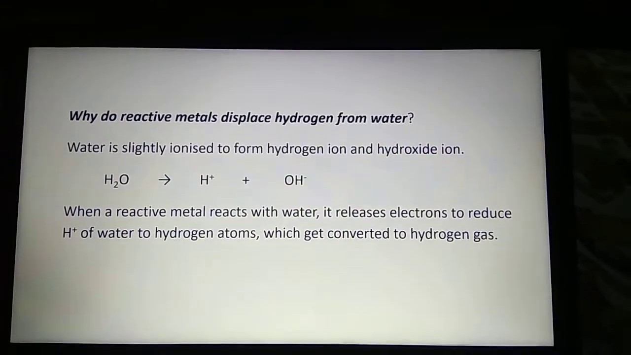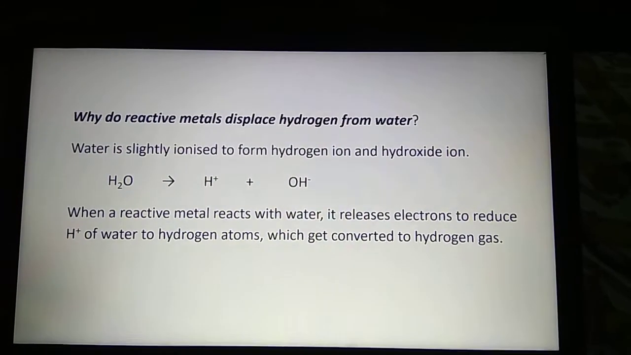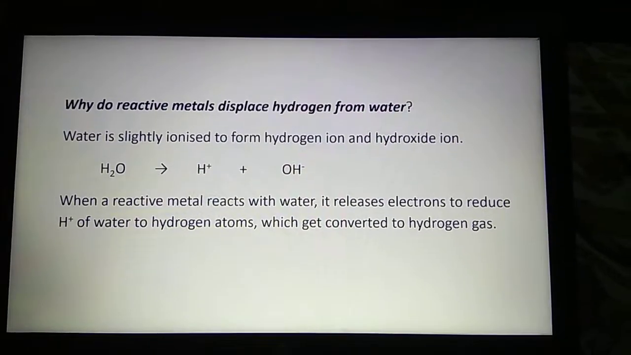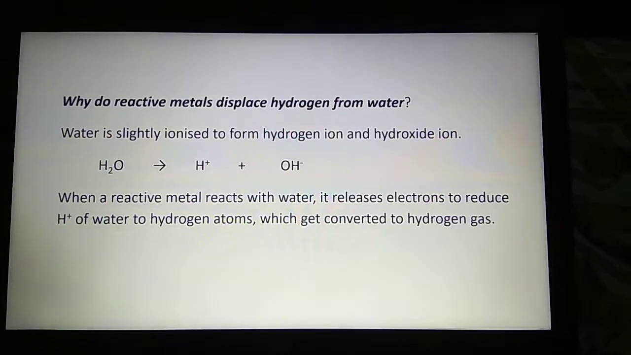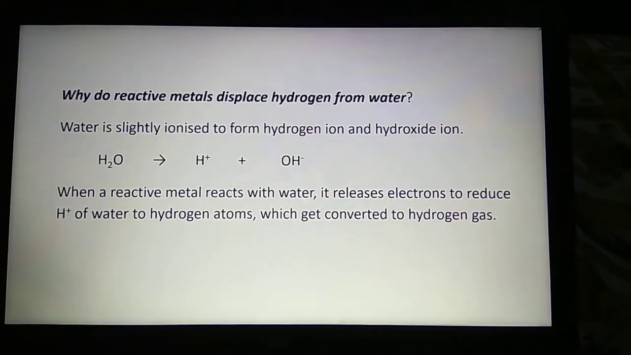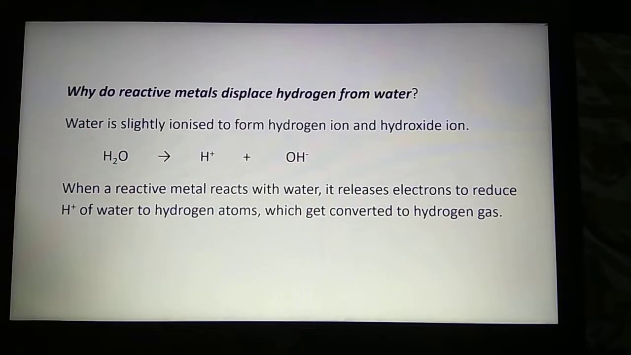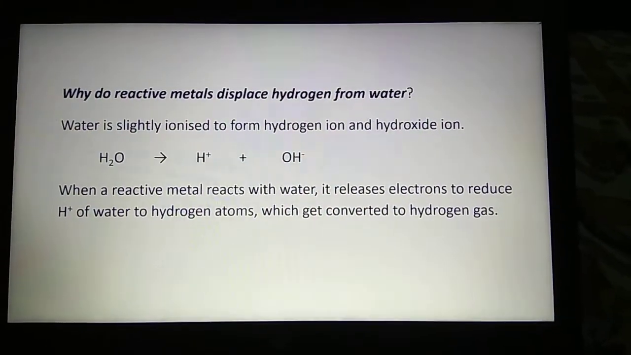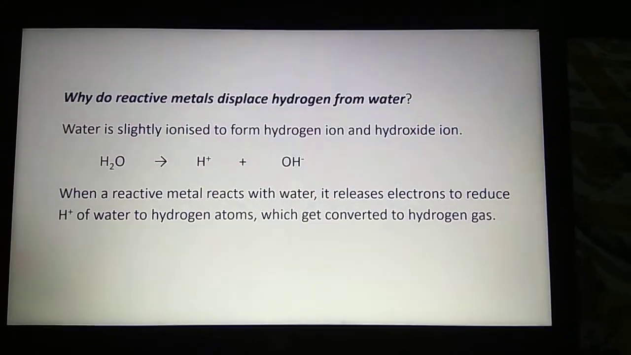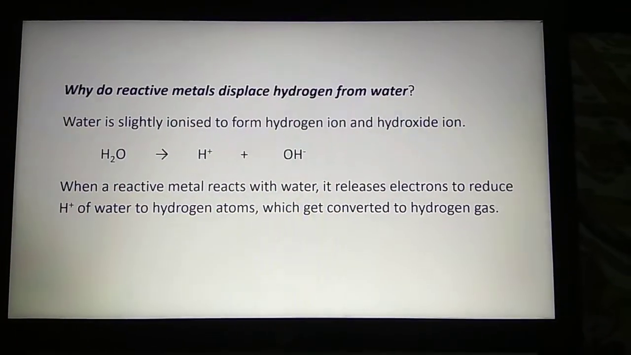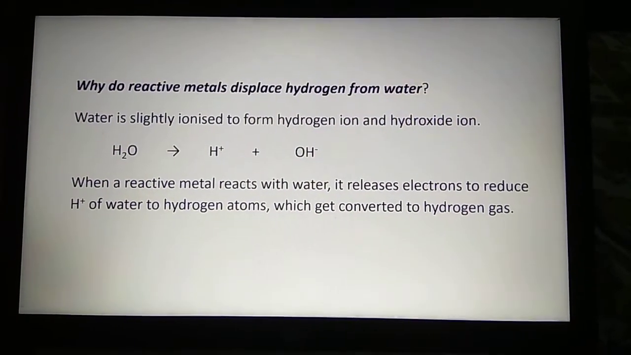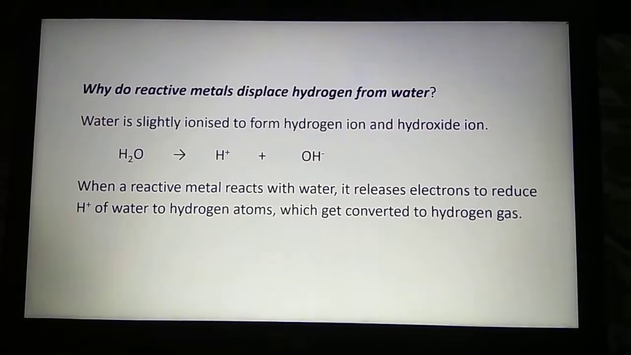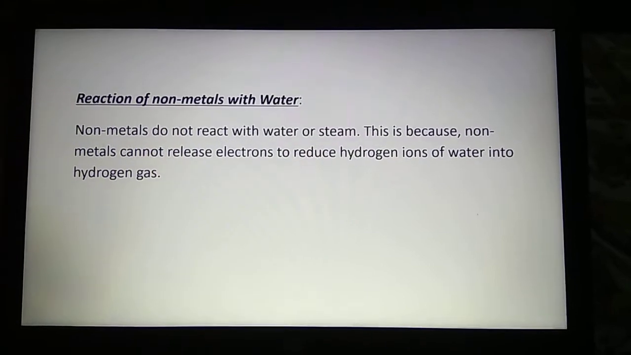These electrons are used to reduce hydrogen ions of water to hydrogen atoms. That means H+ is neutralized. Since it is receiving or gaining electrons, we can say H+ is reduced to hydrogen atoms. Then hydrogen atoms get converted to hydrogen gas, that is molecular hydrogen, because atomic hydrogen is unstable. So it has to be converted to molecular hydrogen.